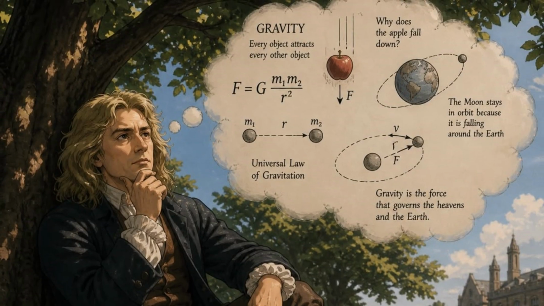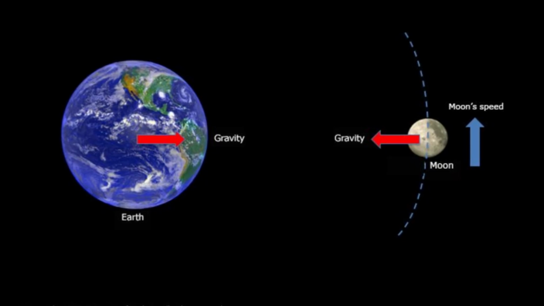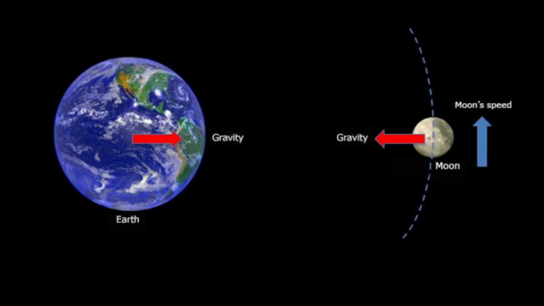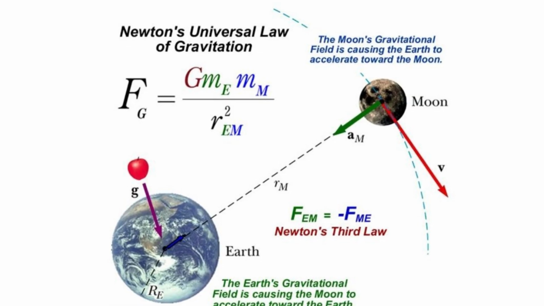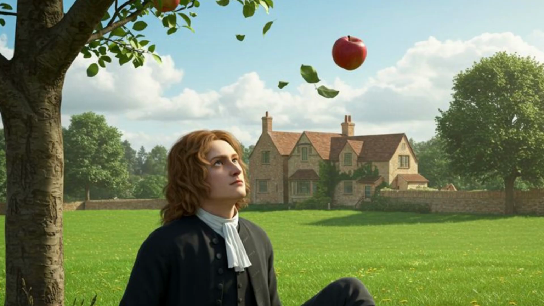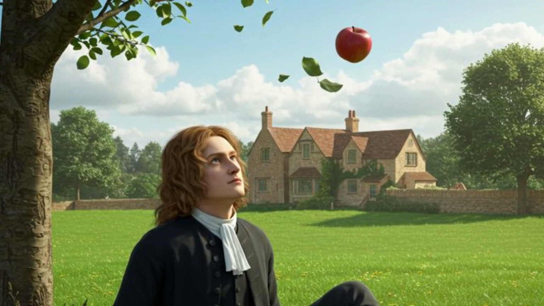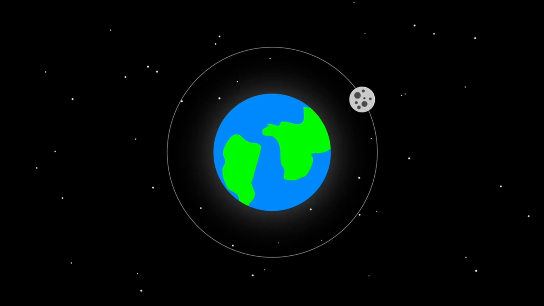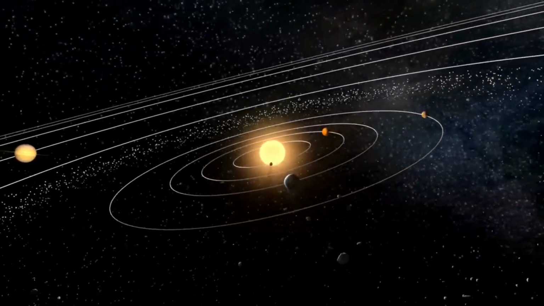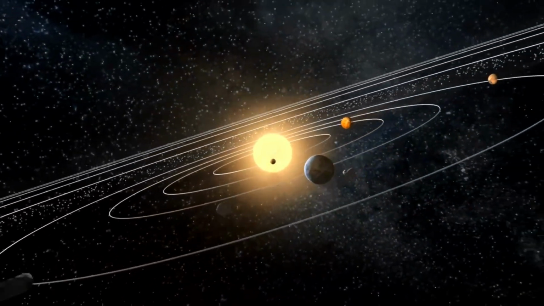Newton discovered something extraordinary. He realized that every object with mass attracts every other object. The larger the mass, the stronger the gravitational pull. That idea explains why an apple falls to the ground, why the moon keeps orbiting the Earth, and why our solar system has remained stable for billions of years.